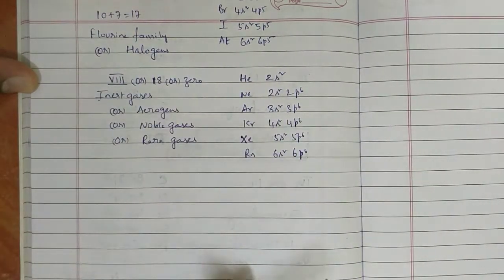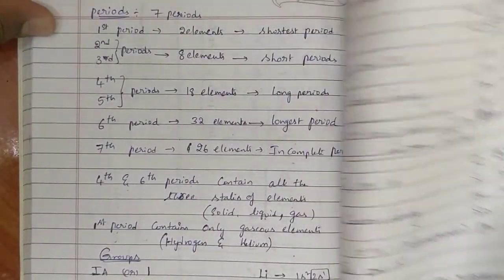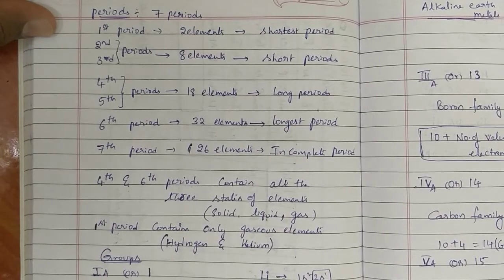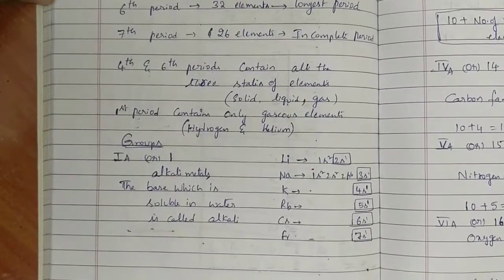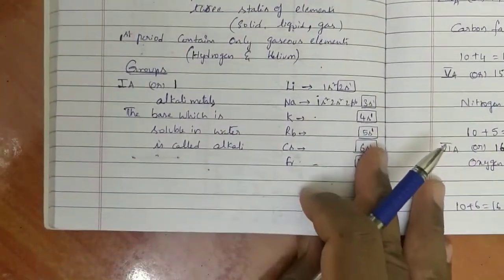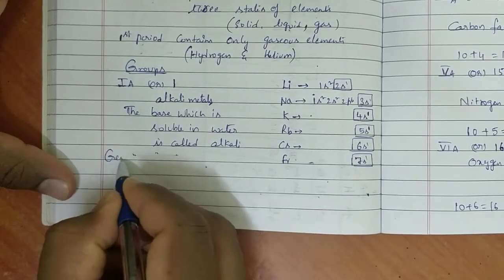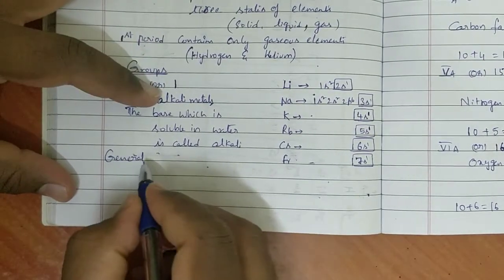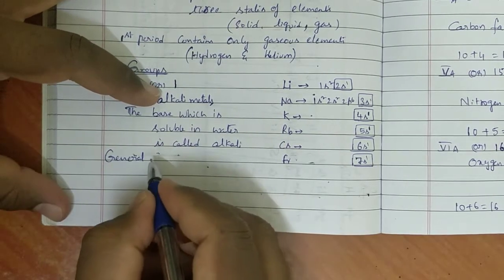This is the information about groups. Previously we have seen periods. Here itself we have written electronic configurations, the outermost electronic configuration. That's why group-wise I am going to mention the general outermost electronic configuration. See, first A group. Observe, this is not the general electronic configuration; this is the general outermost electronic configuration.